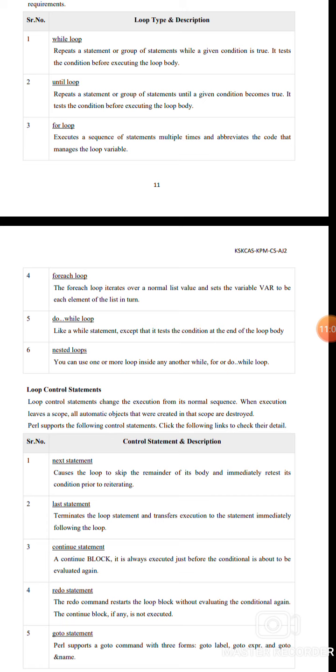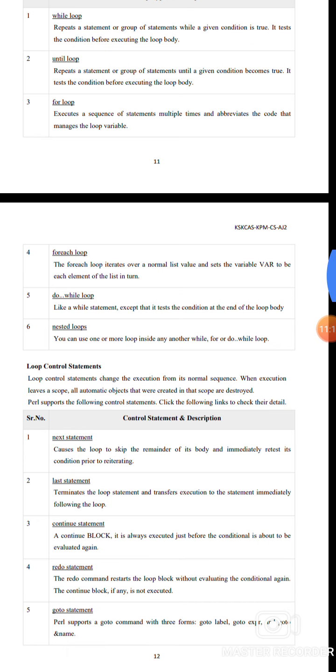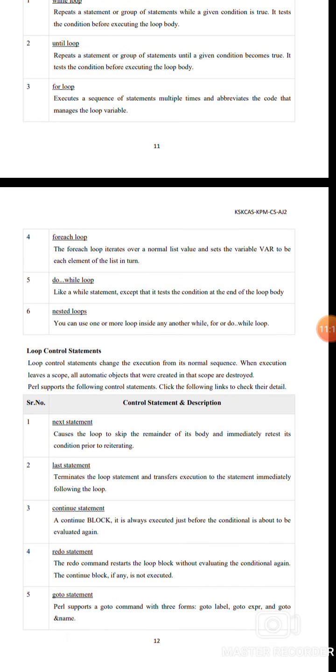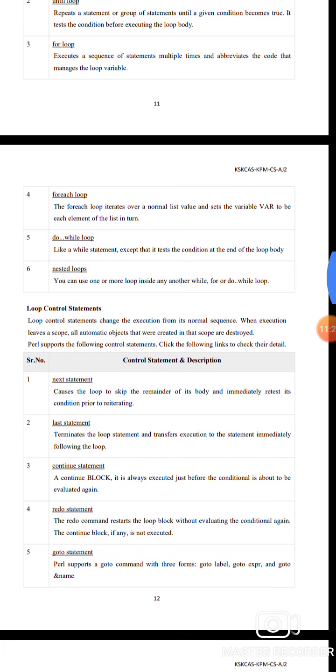While loop. Repeat the statement or group of statements while the given condition is true. Test the condition before executing the loop body. Until loop. Repeat the statement or group of statements until the given condition becomes true. It tests the condition before executing the loop body.